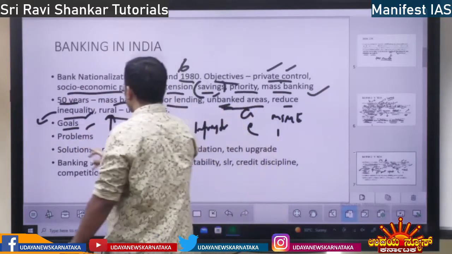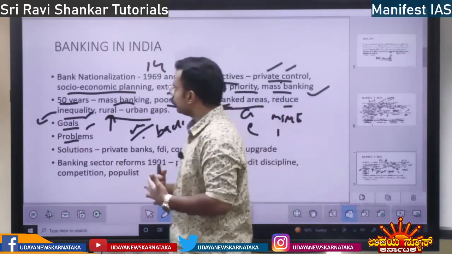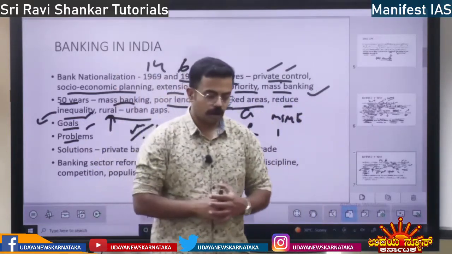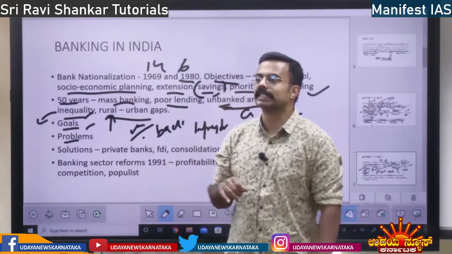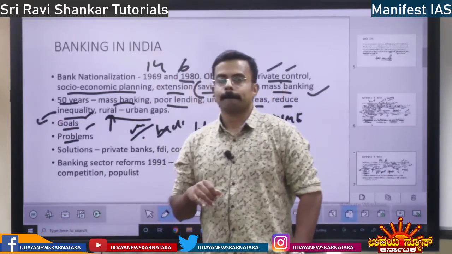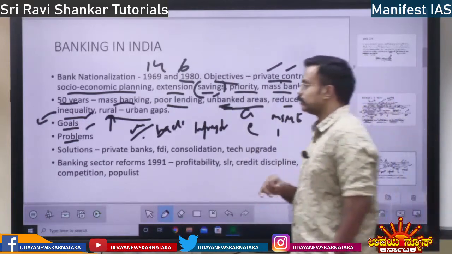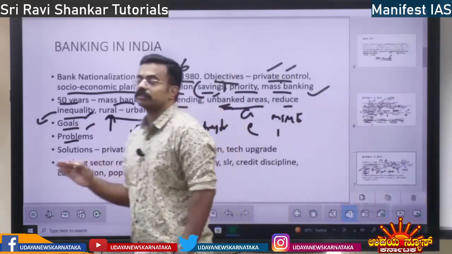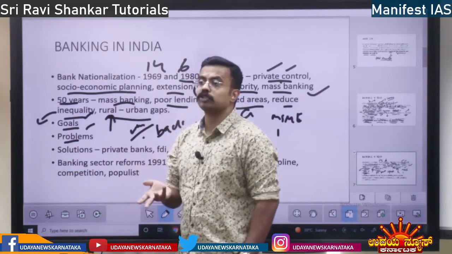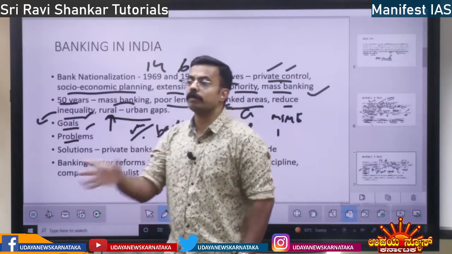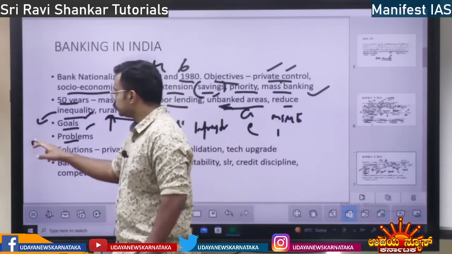Next, what are the problems? Problems of bank nationalization. I am talking about the whole banking sector. What are the problems in our banking sector? One is non-performing assets. Lakhs of crores these public sector banks have lost. Vijay Mallya, Mehul Choksi, they have been given so much money, and the banks are not able to recover it. Non-performing assets is one problem.